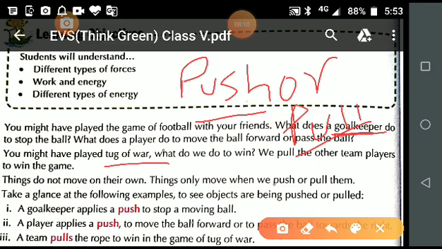There are many things around us which cannot move on their own. So what we have to do to move them, whether we push them or whether we pull them, that is known as force. Is it clear?